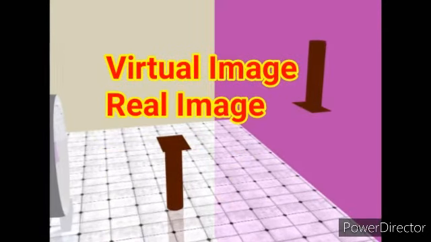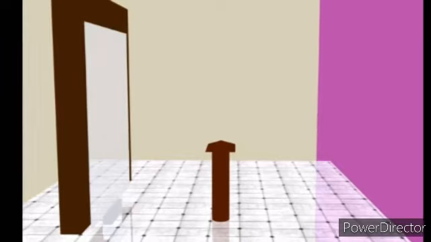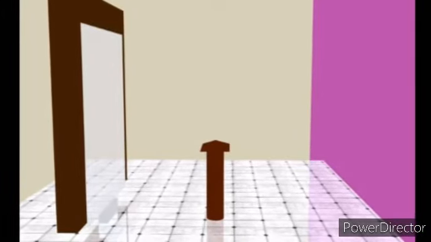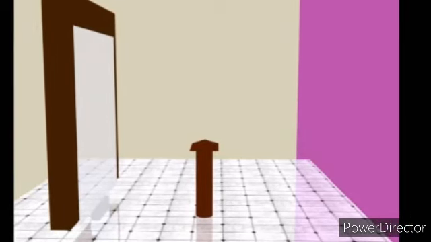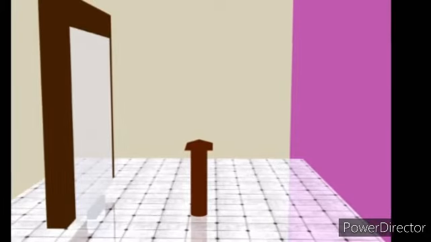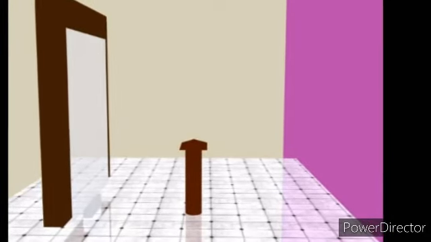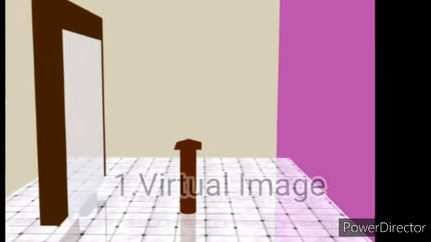Before it, we will discuss virtual image and real image formation. If the image of an object formed by a reflecting surface can be obtained on a screen, this image will be a real image of the object. If the image of an object cannot be obtained on a screen, it will be a virtual image. The image of an object formed by a plane mirror cannot be obtained on a screen, thus the image will be virtual.